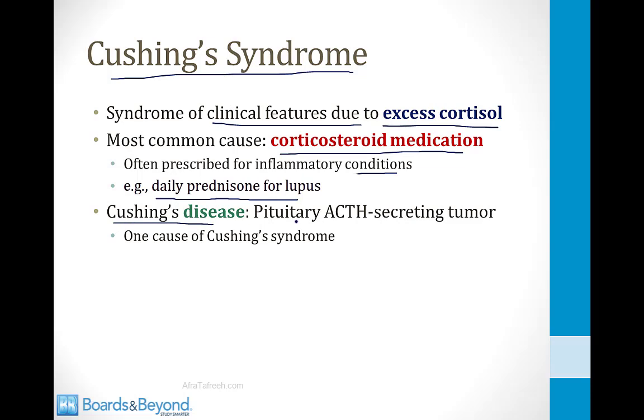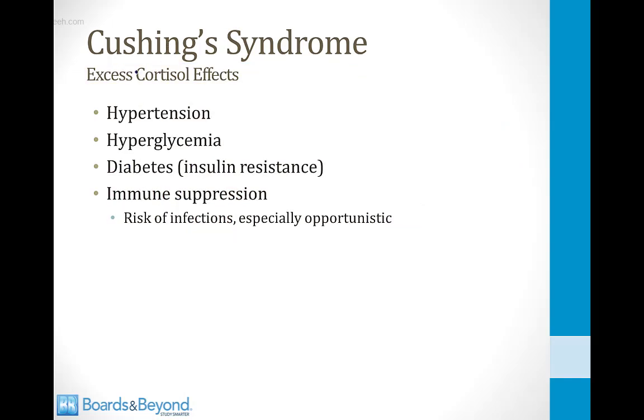Cushing's disease is a pituitary ACTH secreting tumor. Cushing's disease is one cause of Cushing's syndrome, but it's not the only cause, and as I said before, the most common cause is corticosteroid medications. Patients with Cushing's syndrome develop symptoms from excess cortisol, and I talk about the effects of cortisol in the module on the adrenal glands, and patients with Cushing's syndrome develop excessive effects of cortisol.